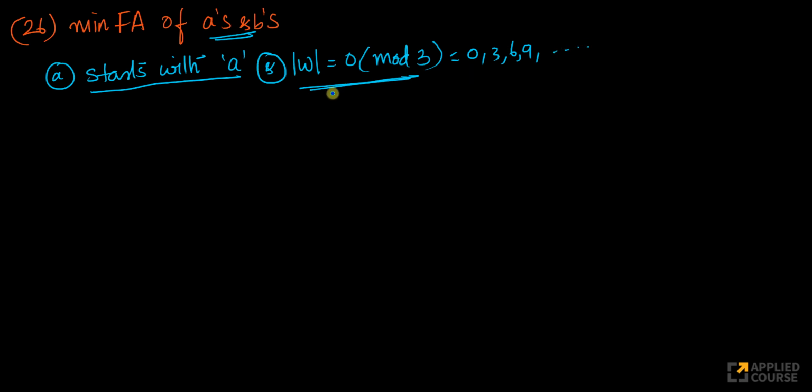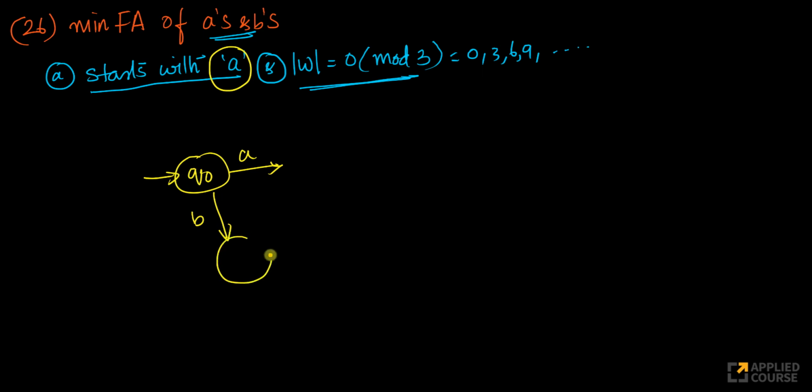Okay, let's start building this. It has to start with A, which means I have my Q0. Only on a transition on A will I go to some other state. We have seen how to construct strings that start with A. If it starts with A, I'll go to a reasonable state. If it starts with B, I'll go to a dead state. Because it's a logical and, the string should start with A. If it starts with B, this is a dead state for me. I'll never accept that. First part is done.